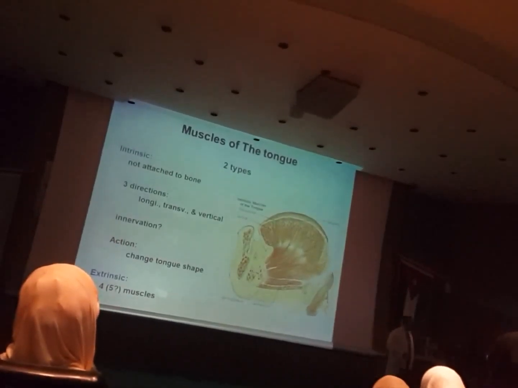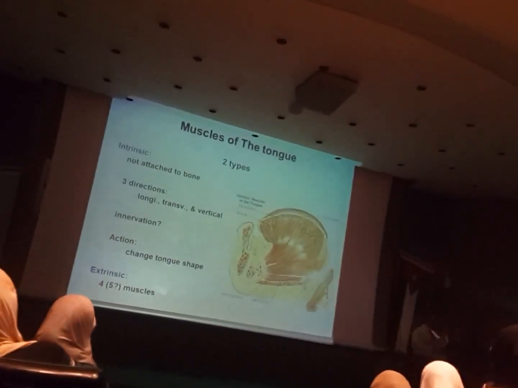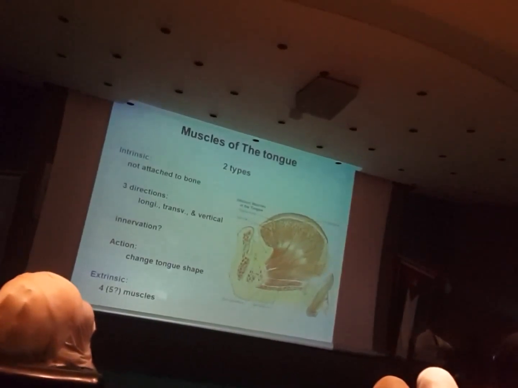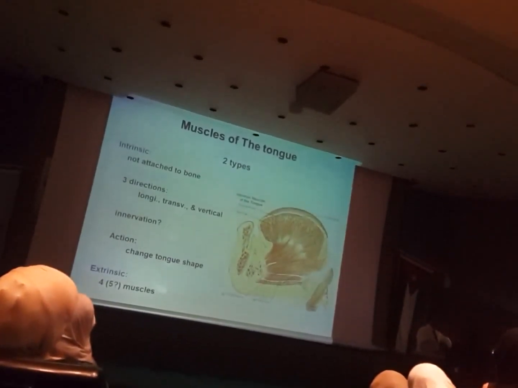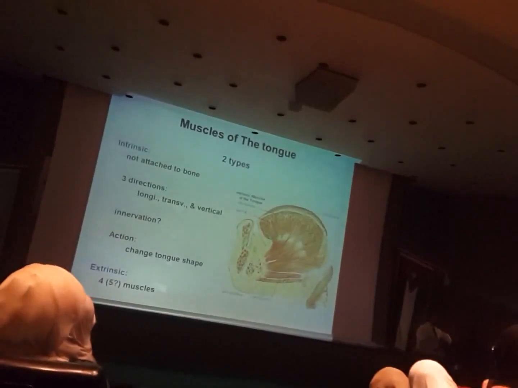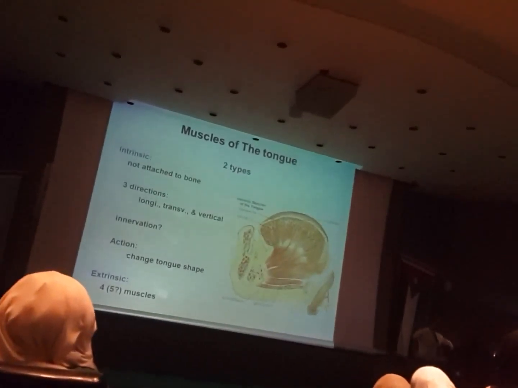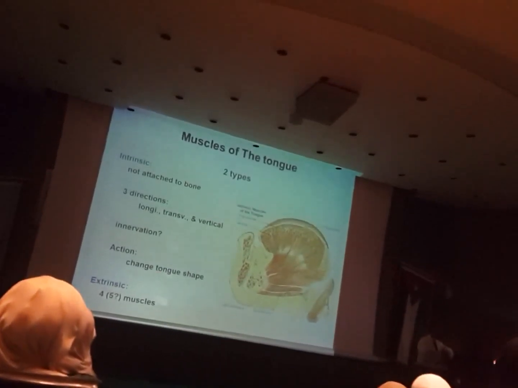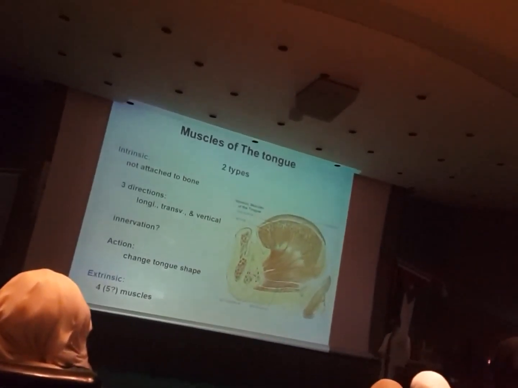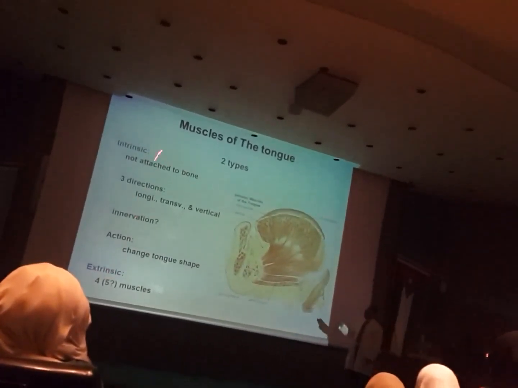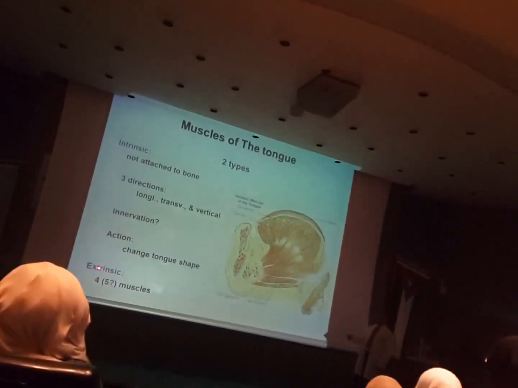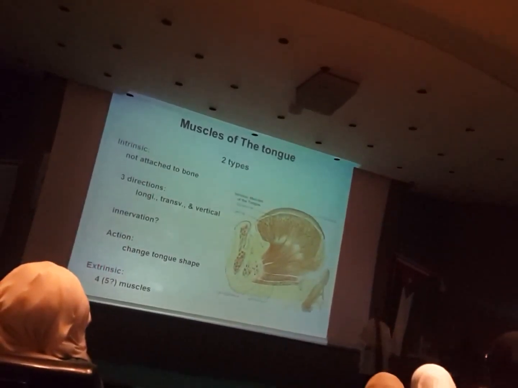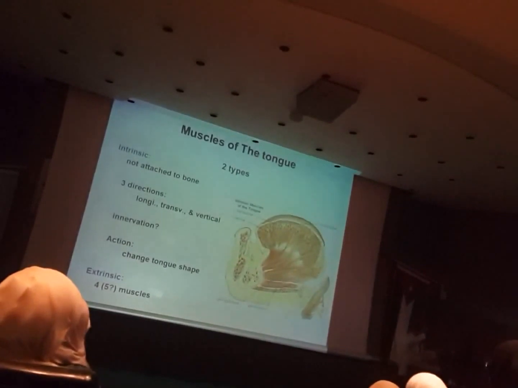all the muscles of the tongue are innervated by the hypoglossal nerve. I told you about it, remember, in the first year, which is cranial nerve number 12. We called it hypoglossal because it goes to the neck, then loops to go to the tongue from below. It reaches the tongue from below. That's why they call it the hypoglossal nerve. Cranial nerve number 12. All muscles of the tongue, whether intrinsic or extrinsic, are innervated by the hypoglossal nerve except one.